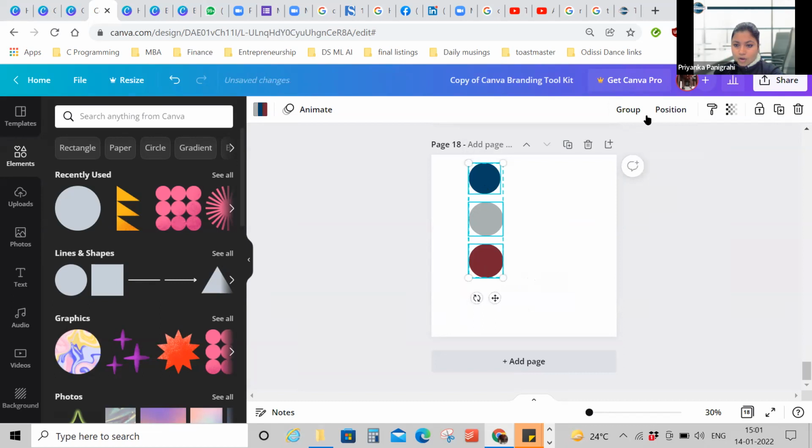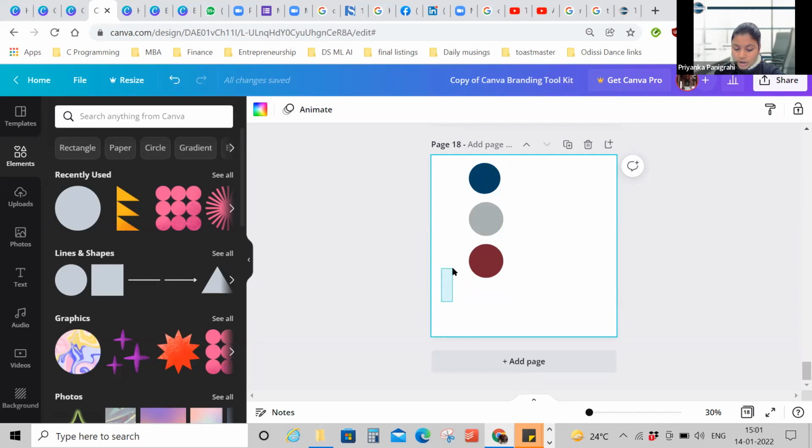Now, if you want to, I can select them all using the shift key. I'm keeping the shift key pressed, and I am selecting all the elements. That is how they are being selected all together. Another way of doing this is you can take the cursor, keep your left click pressed, and select all the three elements.